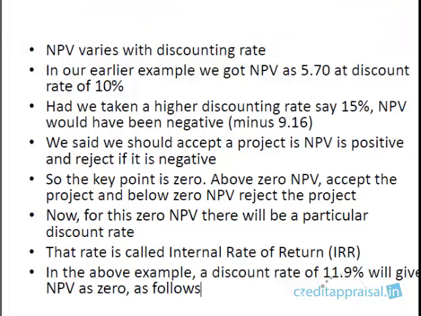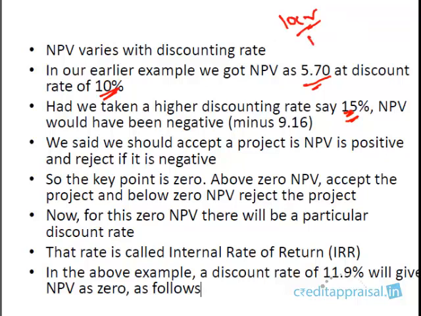Fine. So in an earlier example, we took a discounting rate of 10% and arrived at the NPV as 5.7. But you have to understand that NPV varies with the discounting rate. We need not get into the mathematics here, but if you change the discounting rate, you'll get a different NPV. If you raise this from 10% to 15%, say for example, this NPV is going to turn negative, because we are going to discount the cash flows more heavily.